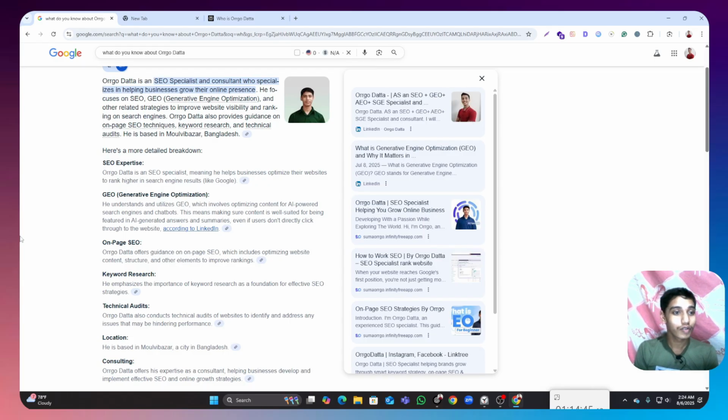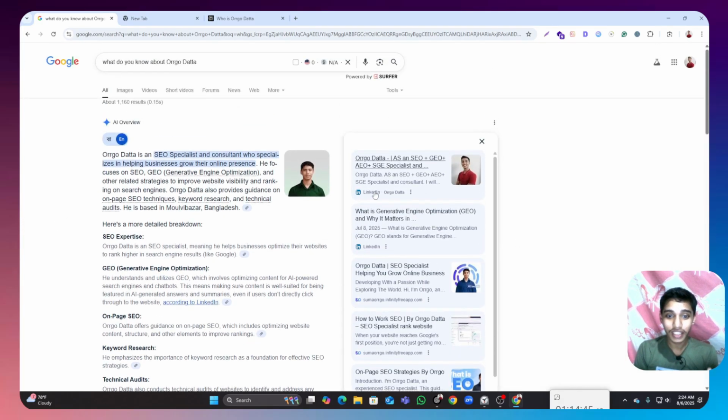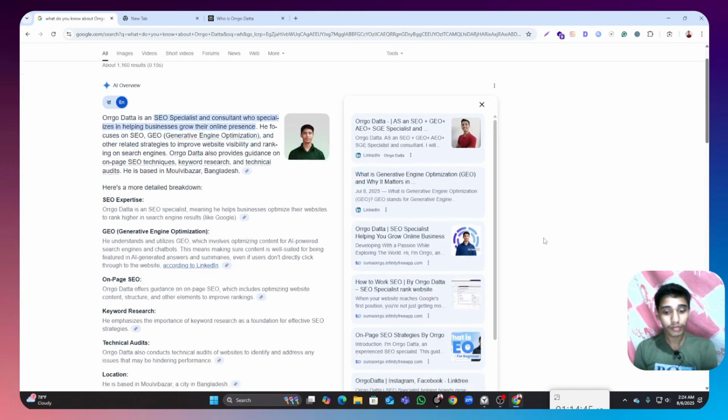That's why Google collects this information from LinkedIn, because LinkedIn has lots of authority. That's why it shows LinkedIn first. That's how we improve our authority: build authority on the website, and then add other profiles, content, and even websites for Google personal branding.